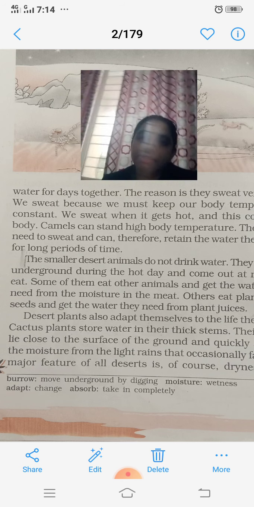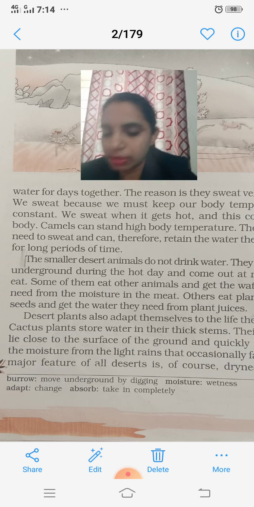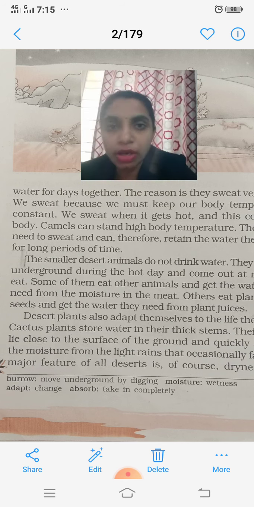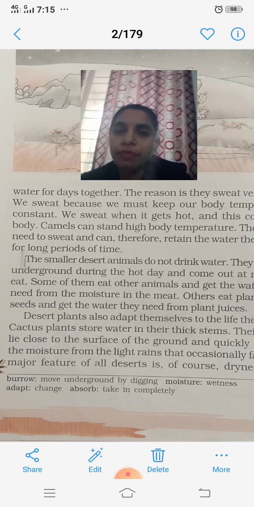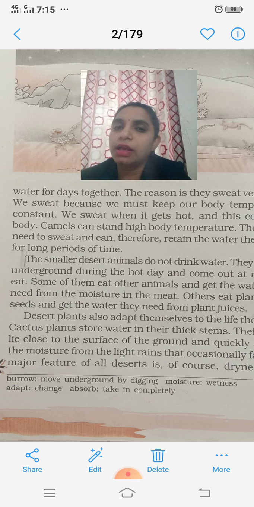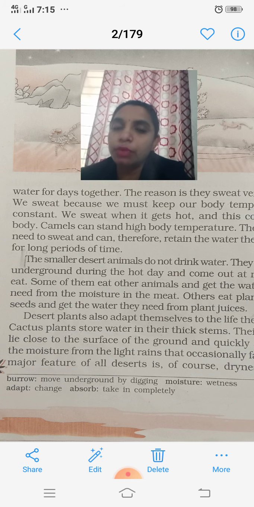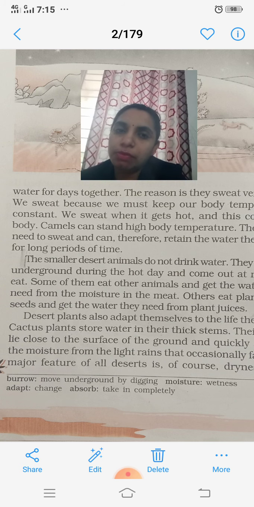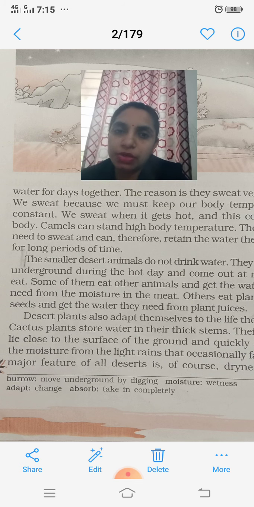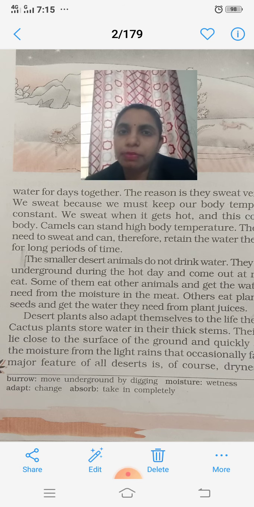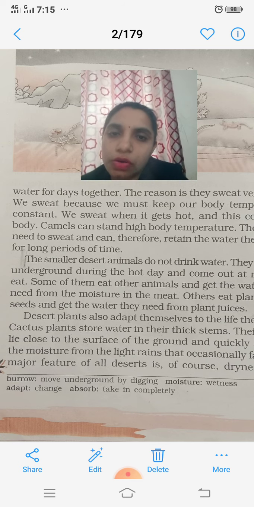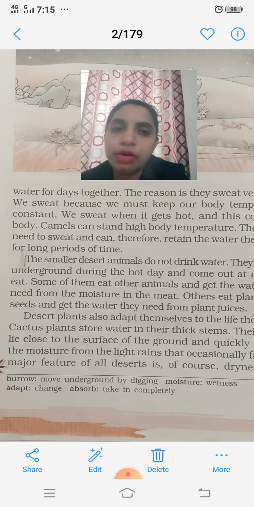Now here the comparison is made, and it is said that the camel is known as the ship of the desert. A camel can drink more water at one time and store it. Another piece of information is that the camel sweats very little compared with us. We human beings sweat more to keep our body temperature constant. We sweat in which season? In the summer season, or the hot season, to keep our body temperature constant. Camels can stand high body temperature.